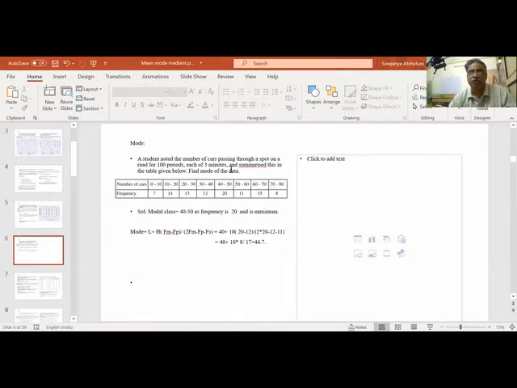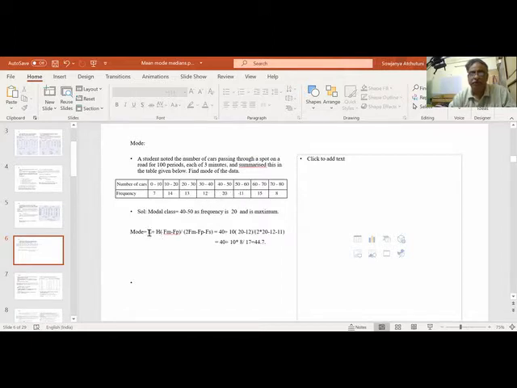Now what is the mode of the data? What is the maximum frequency here? The maximum frequency is 20. So this is the modal class.